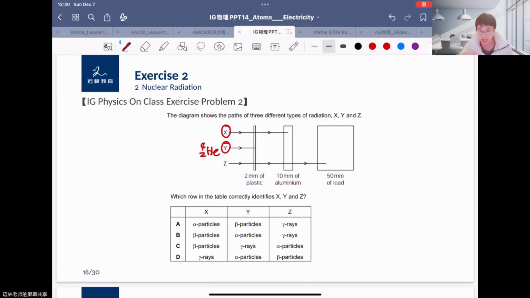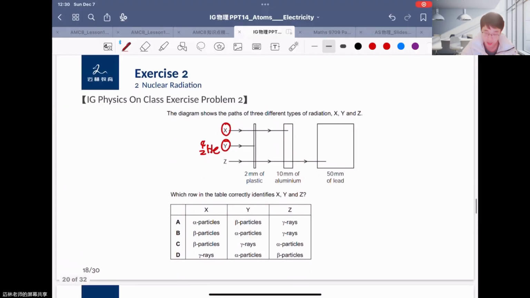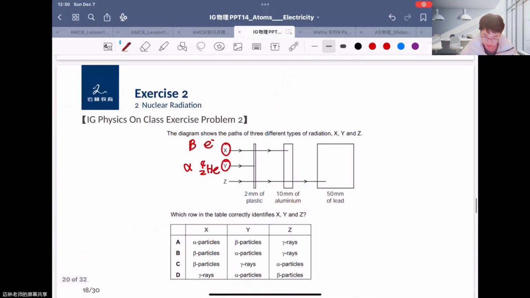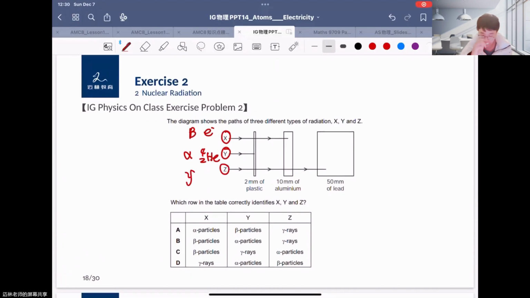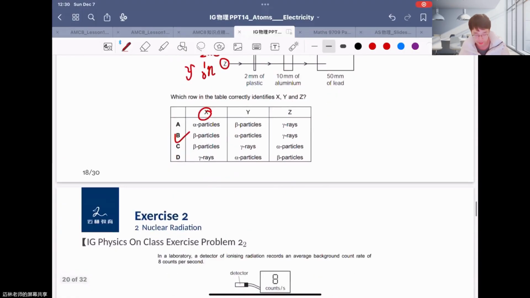And for X, it cannot pass through aluminum, right? So it is middle size, and because this is for the electrons or the beta particles, right? This is for alpha. And for Z, it has the strongest penetration ability, so these are gamma rays. So here X, Y and Z are alpha, beta, and gamma, okay. X is beta, Y is alpha, and Z is gamma. So finally, we choose B as our final answer, okay? This is for this part.